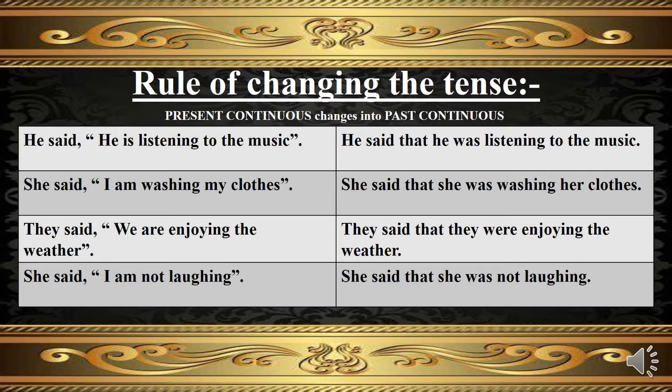In the third example, the direct form of present continuous tense is we are enjoying the weather, which will change into past continuous as they were enjoying the weather in indirect narration. In the fourth example, the direct form of present continuous is I am not laughing, which will change into past continuous as she was not laughing in indirect narration.